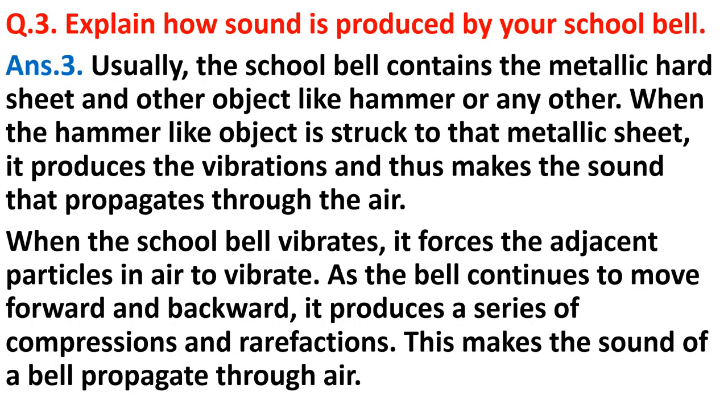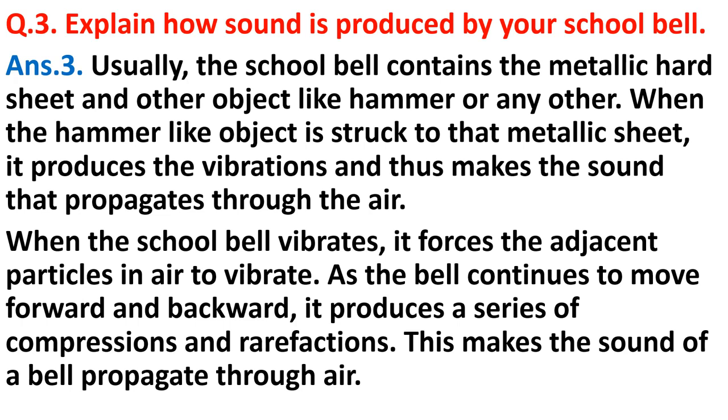Question number 3 was, explain how sound is produced by a school bell. This question is also the same as that question, only the first 2-3 lines you need to add. So what is the answer? Usually the school bell contains a metallic hard sheet and another object like a hammer.